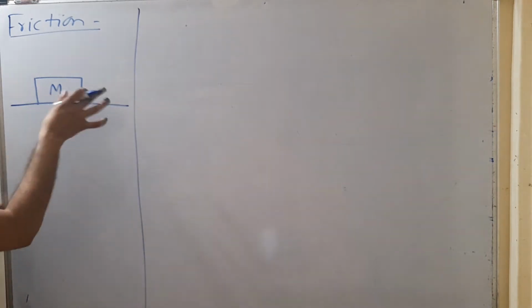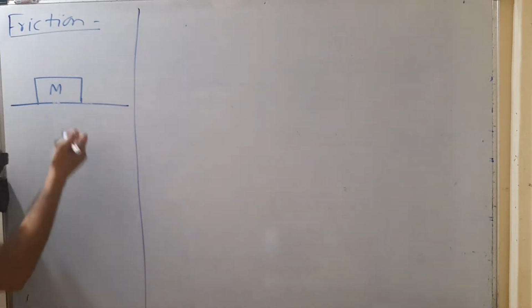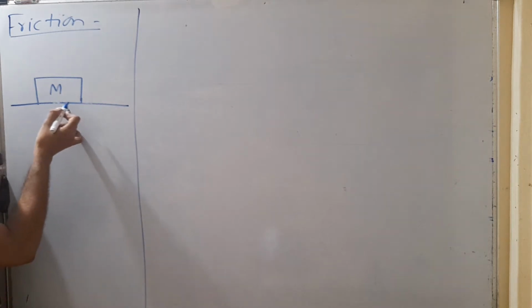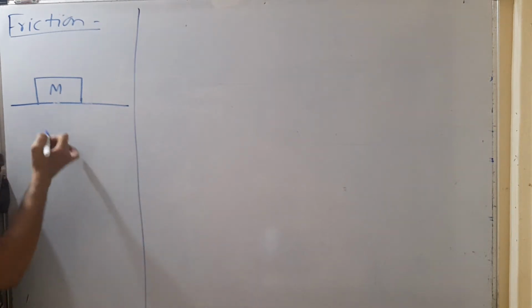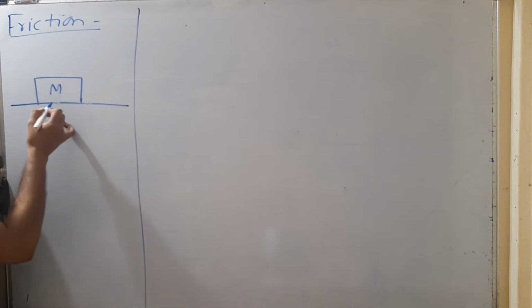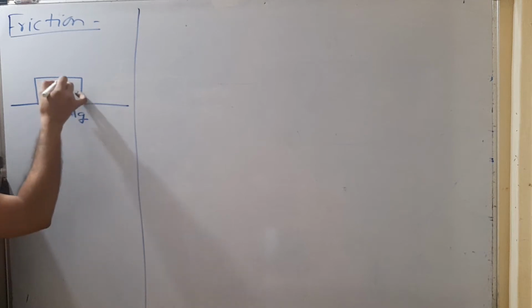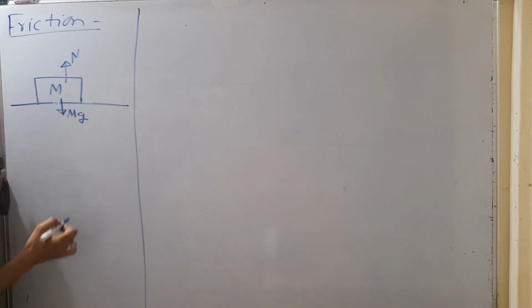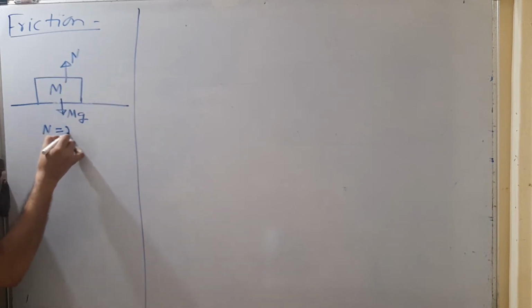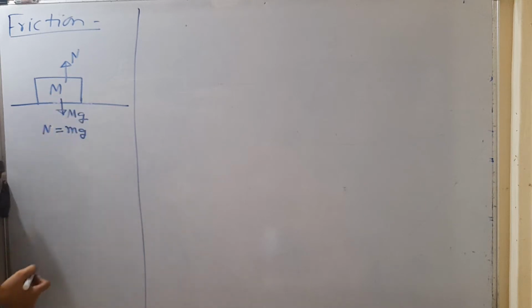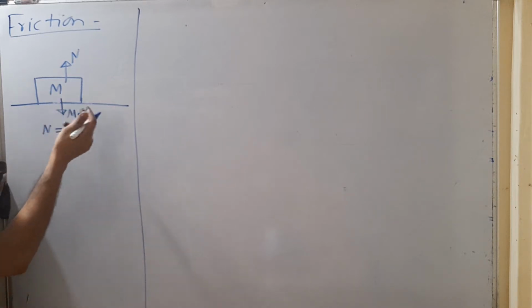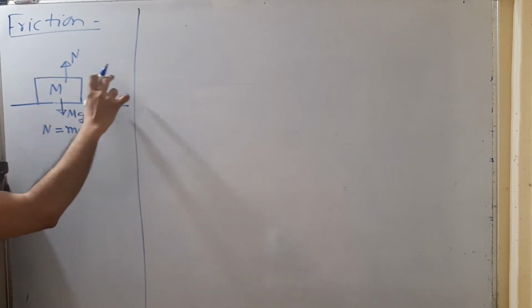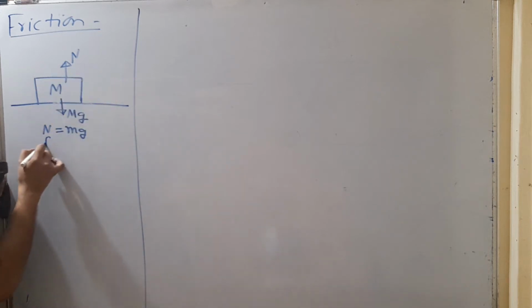In the first case, if no external force is applied on this block, मैंने कोई force apply नहीं किया है, मतलब ये body के पास tendency नहीं है, it is not trying to slip over this surface, no external force is applied. So in this case, what are the forces acting on this? That is its weight mg, and this complete weight is cancelled by the reaction. So यहाँ पे N is equal to what? mg. The weight is cancelled by the reaction force, and because we are not applying any external force, it cannot move. So no frictional force is developed.